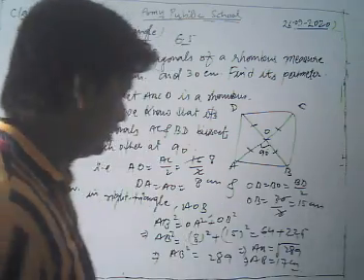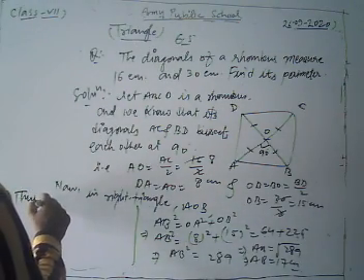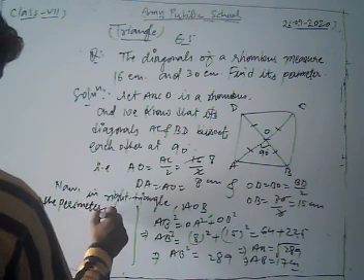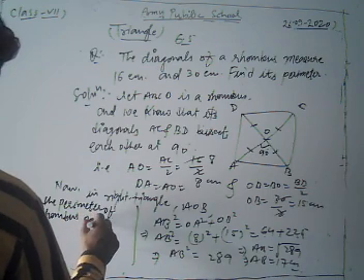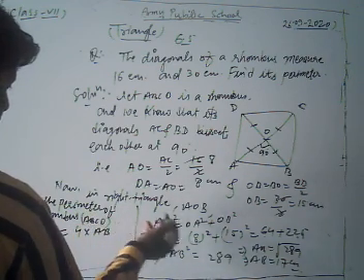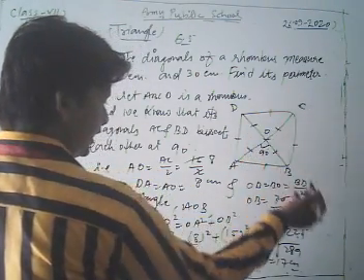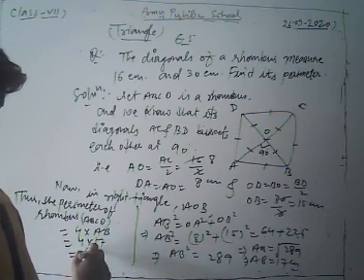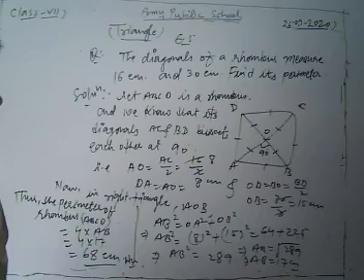Thus the perimeter of rhombus ABCD is 4 into each side. Taking side AB, because AB is equal to BC is equal to CD is equal to DA, we write 4 into 17. This is 68 centimeters. This is our required answer.